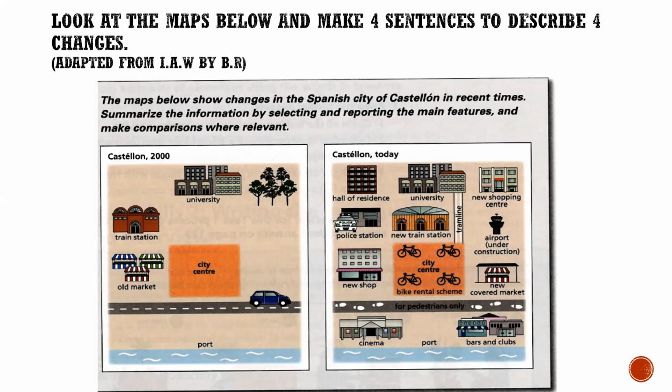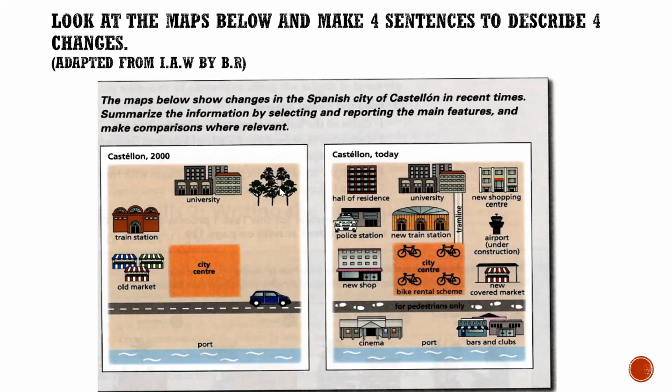For instance, when I am talking about the northern east, I would add this information as well, like this. The northern west, however, is less green today because the green area has been knocked down to construct a new shopping center.